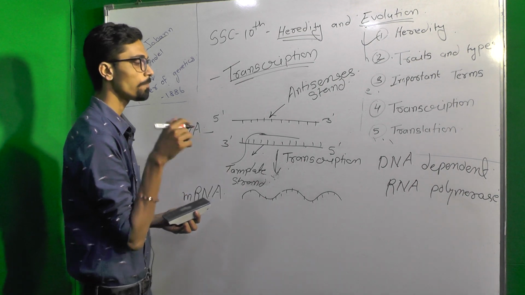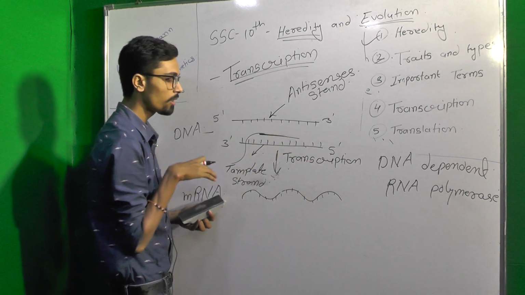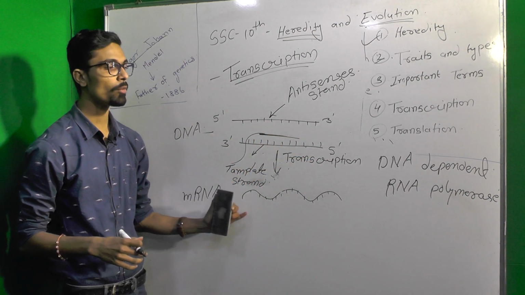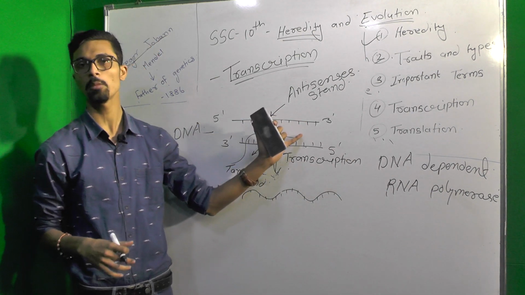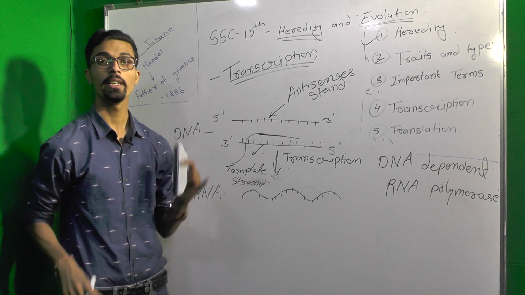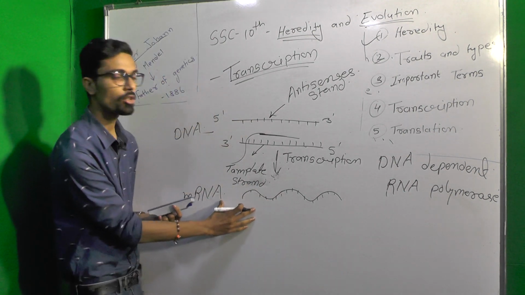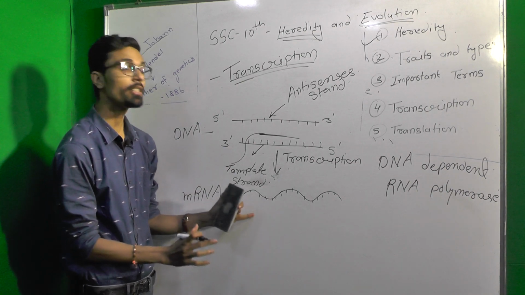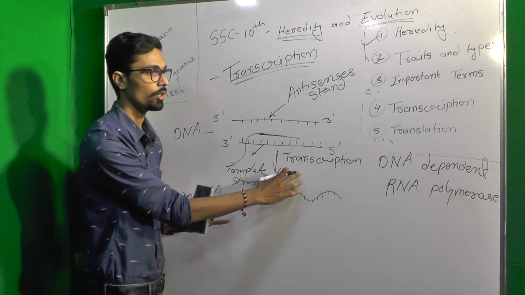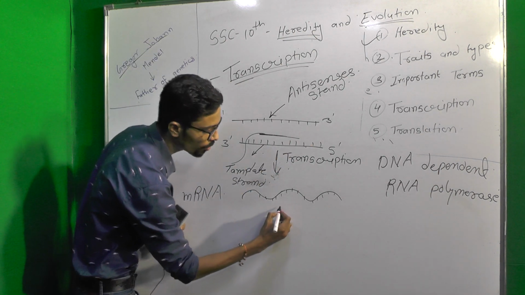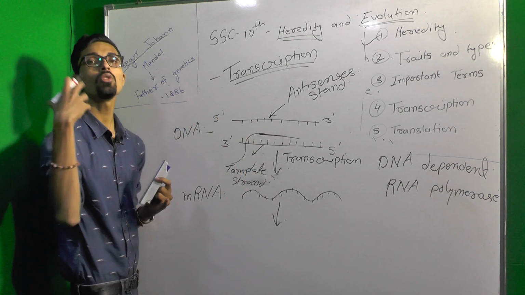That enzyme transcribes RNA molecules, like the mRNA molecule, from DNA. Those molecules are transcribed by an RNA polymerase which depends on a DNA molecule. That is basically known as DNA-dependent RNA polymerase. So the mRNA molecule takes information from the DNA molecule, and that process is known as transcription. The mRNA molecule having the information, this information is going to be translated.